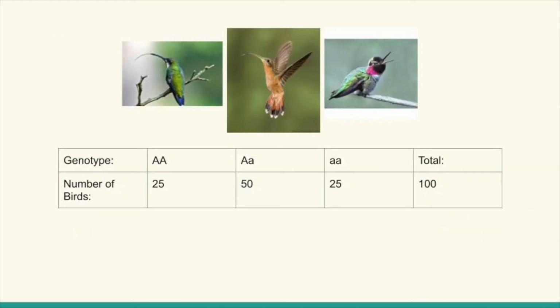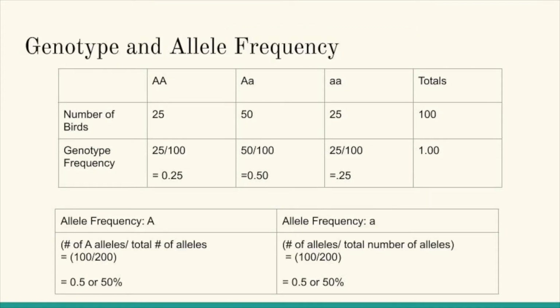In this population, there are 25 birds that are homozygous dominant, 50 that are heterozygous, and 25 that are homozygous recessive. Together, they all consume nectar as one of their food sources from tubular flowers that are available in all sizes fit for the varying beak sizes. Here we have a chart depicting the genotype frequencies in the population and the allele frequencies.